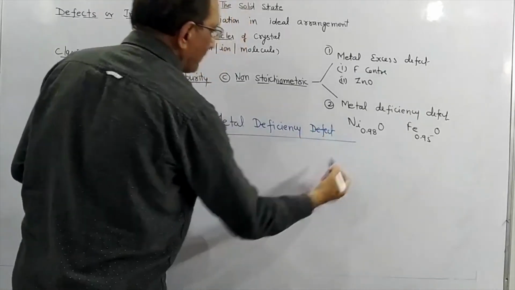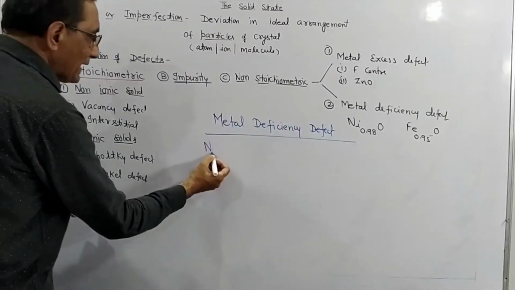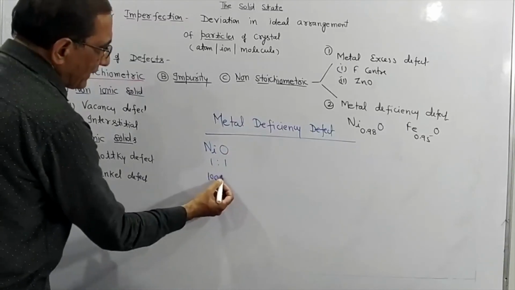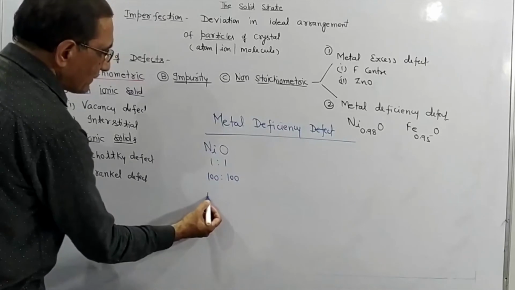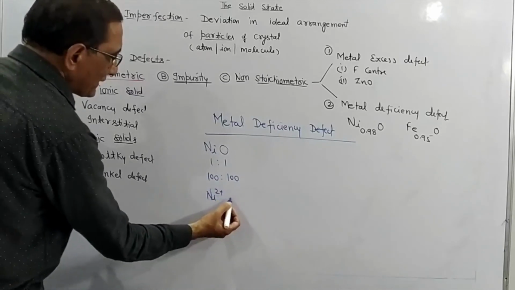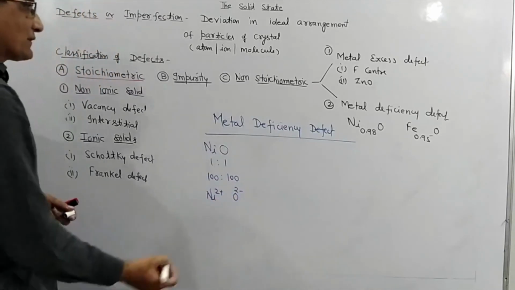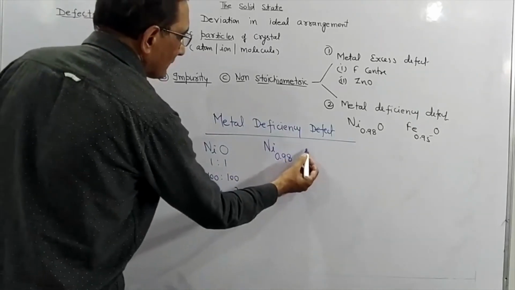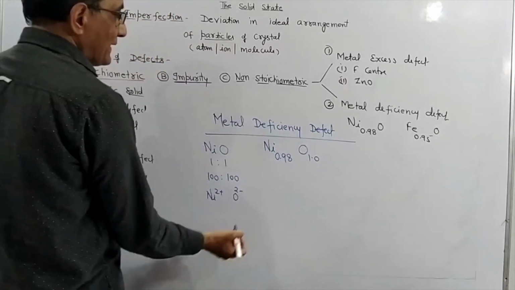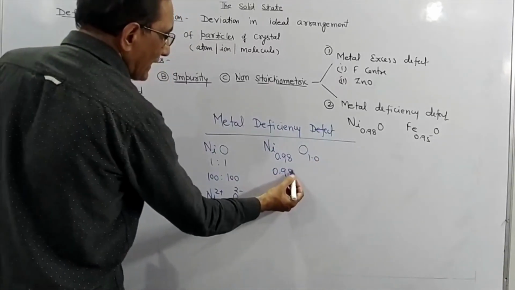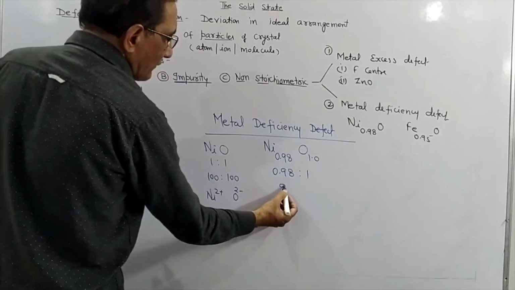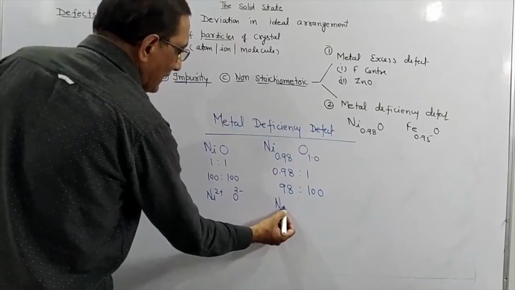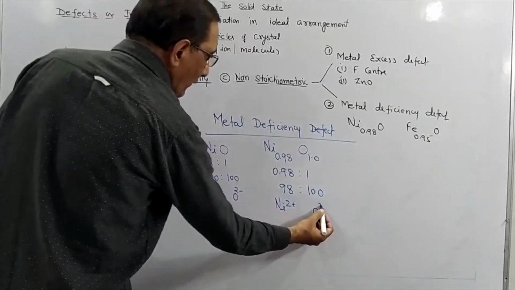Metal deficiency defect. If I am writing NiO, it means it is 1:1. If we have 100 Ni, then 100 oxide ions. Ni carries 2 positive charge, O carries 2 negative charge. If sometimes it is found that it's written like this, what does it indicate, students? It means Ni is 0.98, when O is 1, or we can say it is 98 when it is 100. It means Ni2+ ions are less than O2- ions.